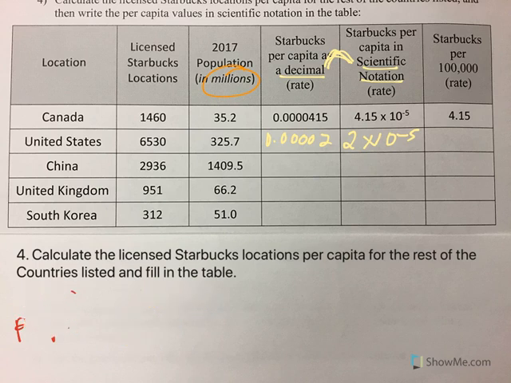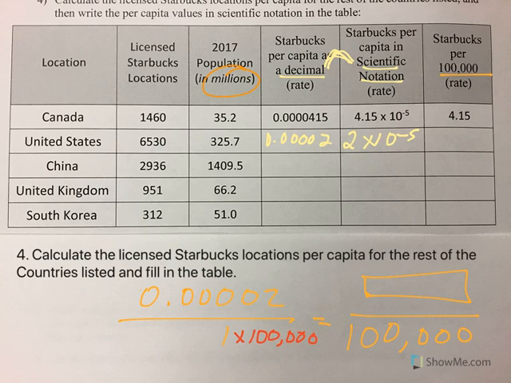Okay, so give me some work room here at the bottom. Starbucks rate per 100,000. Now, the rate that we have now is per one person, and we want this to be per 100,000 people, right? So we're trying to figure out what this value is. Well, think about that. If we take 1 and we multiply by 100,000, that gives us 100,000. So I'm going to take my per capita value and multiply by 100,000, and that will give me this value. So for the U.S., the value is 2. So for every 100,000 people in the U.S., there are 2 Starbucks locations.